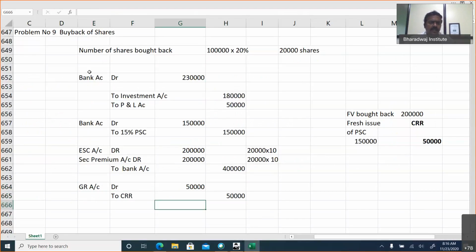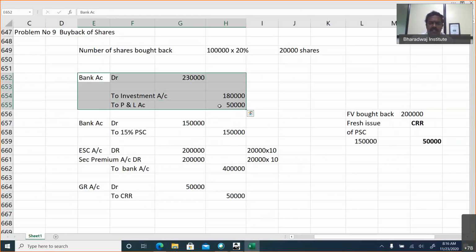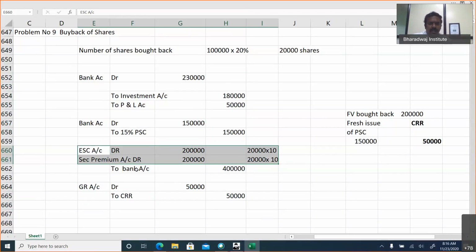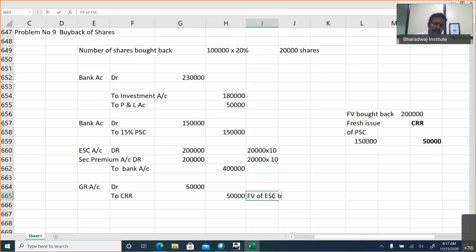Once again, I repeat, we are selling investments. The profit is transferred to profit and loss account. We are issuing a fresh share, 1,500 shares. Please make a change in the problem. 1,500 into 100, 1,50,000. Equity shares are bought back at a premium of 10. So totally we have to pay 4 lakhs. Then general reserve account debtor to CRR. This is a face value of equity share capital bought back, out of profit, transfer to CRR.